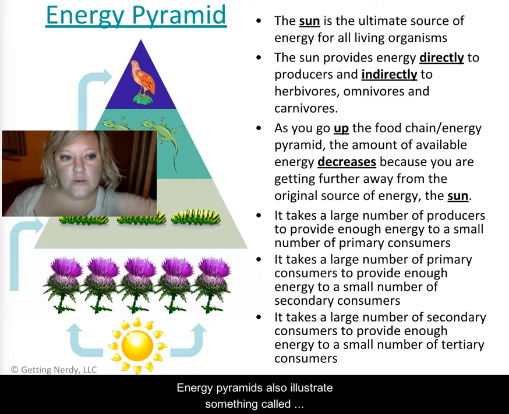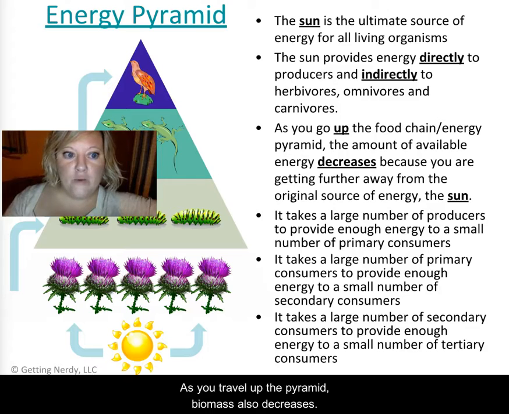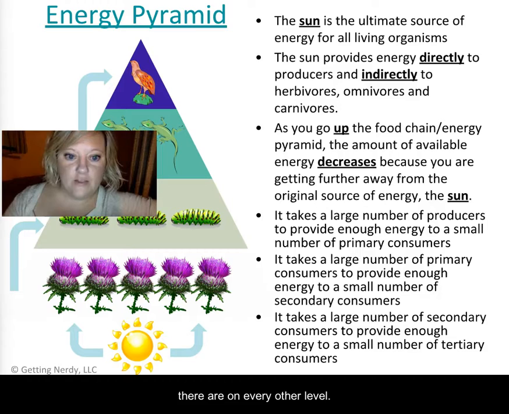Energy pyramids also illustrate something called biomass, which is the total mass of organisms or the total amount of organisms at each level. As you travel up the pyramid, biomass also decreases. It takes a large number of producers to provide enough energy to sustain a smaller number of primary consumers, and so on. There are fewer organisms at the top of the pyramid than there are on every other level.